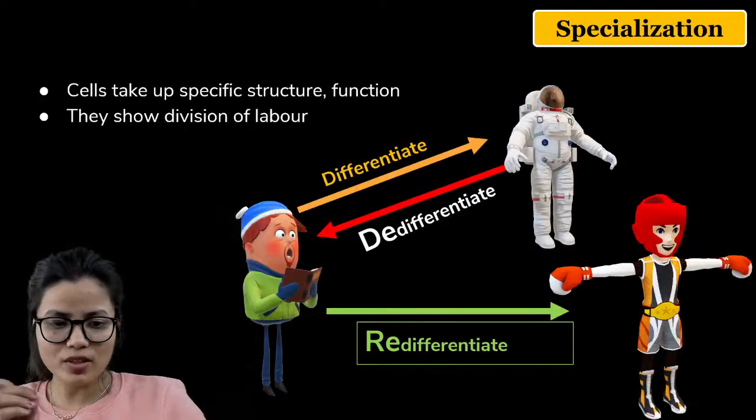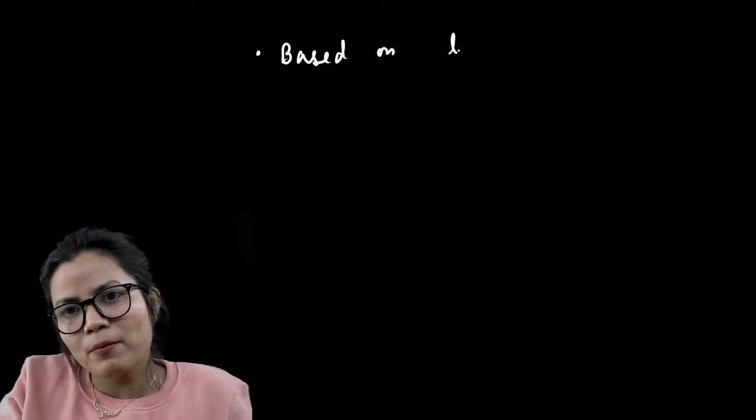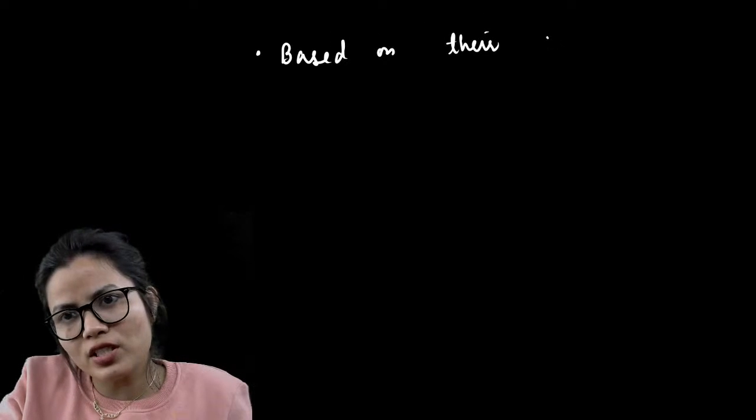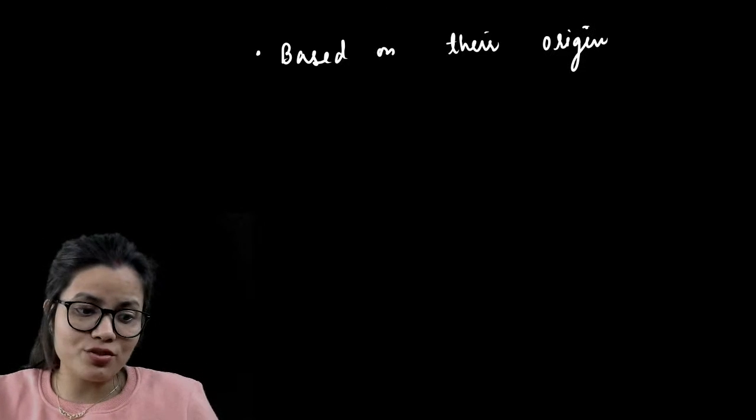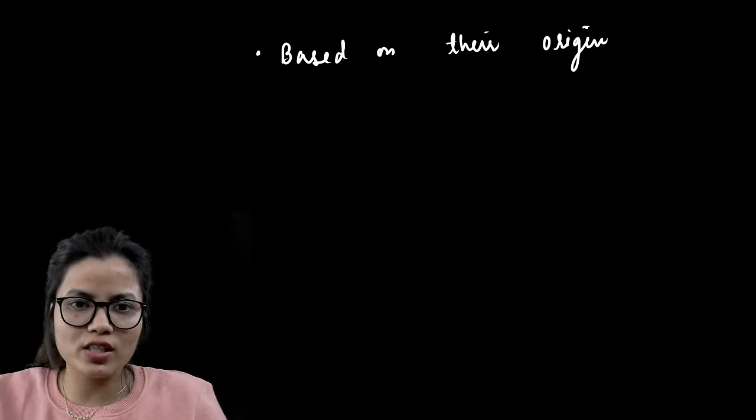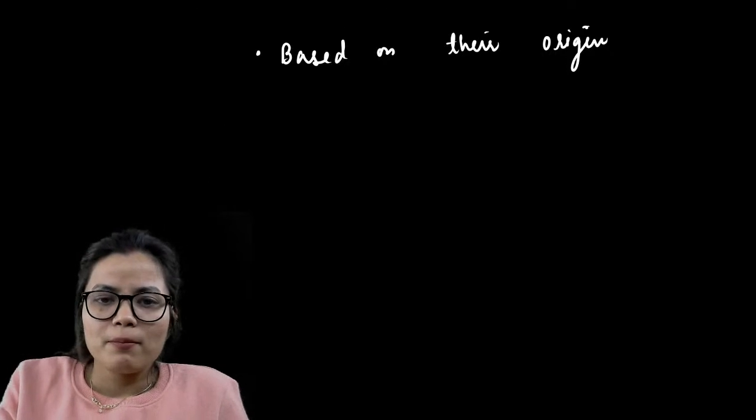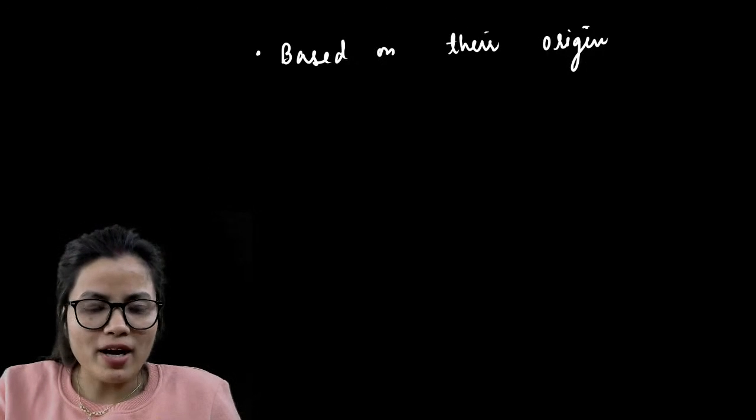Okay, now based on this, there are two types. We can divide meristematic tissue on two bases. First, based on their origin. Let us try to understand it. Please focus on this. Based on their origin, meristematic tissues.